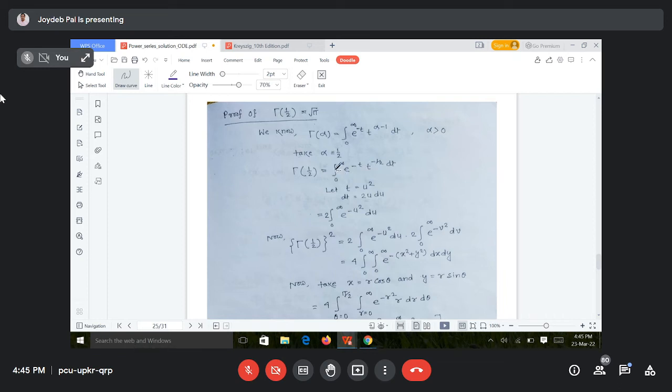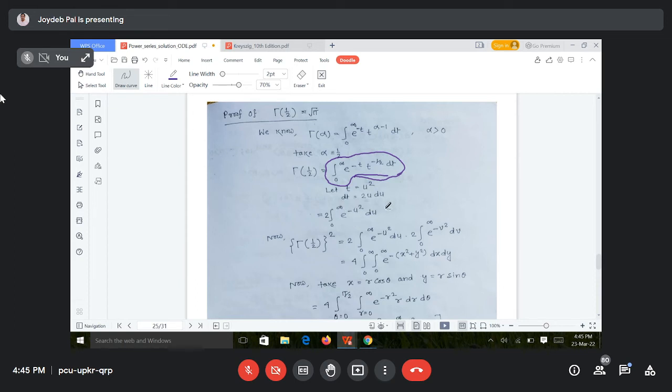Okay. Now you can try it, but you cannot solve this integration directly. There is no method of direct integration, by any kind of substitution or any other formula. You cannot solve this definite integration.